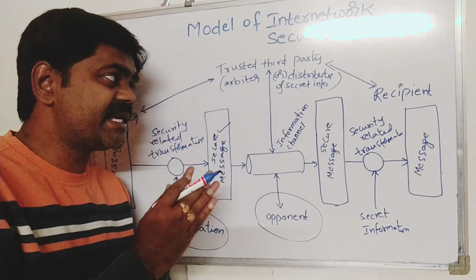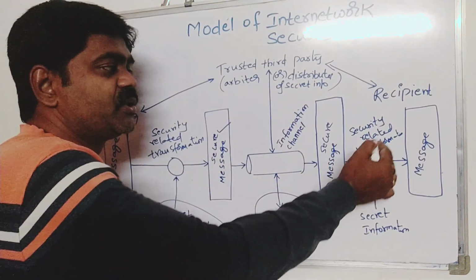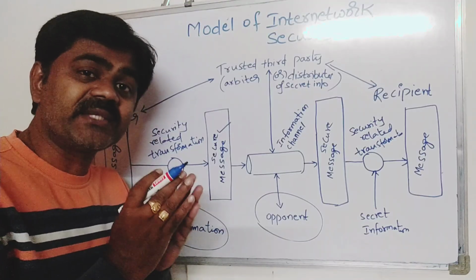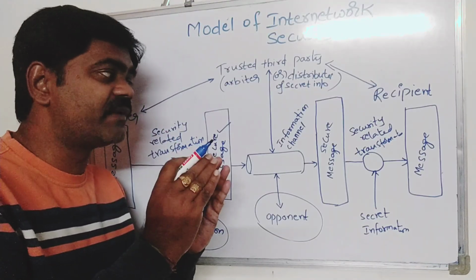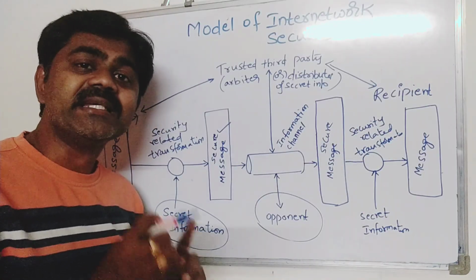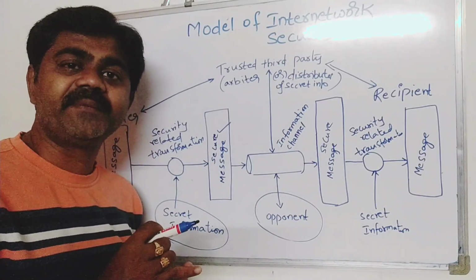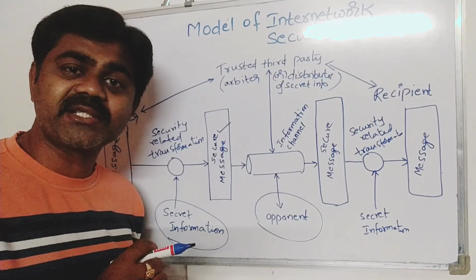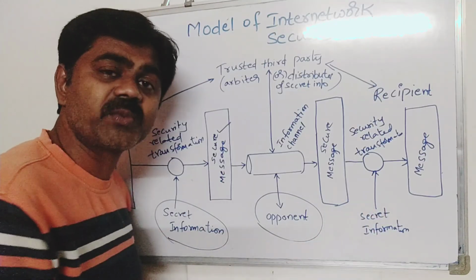Now that message will be sent to the security related transformation again, with the secret information. The secure message should be converted back to a normal message. Why? Because the sender is sending a normal message, and if the receiver can't understand the secret message, the decryption process will happen.